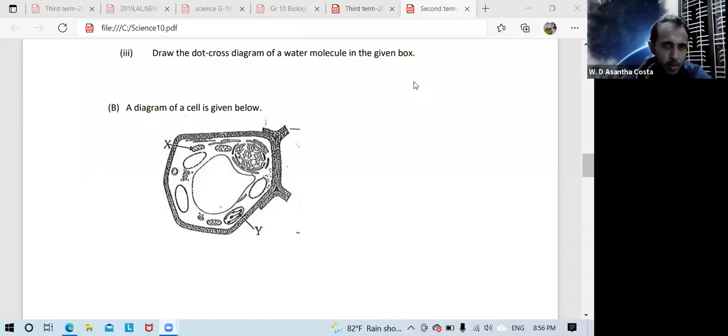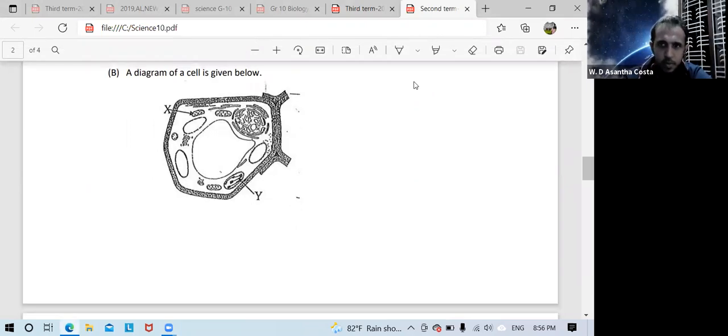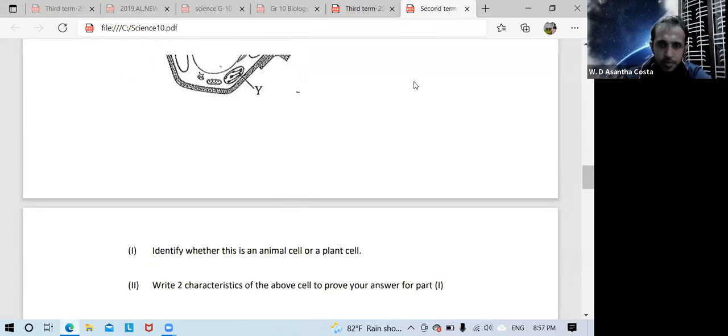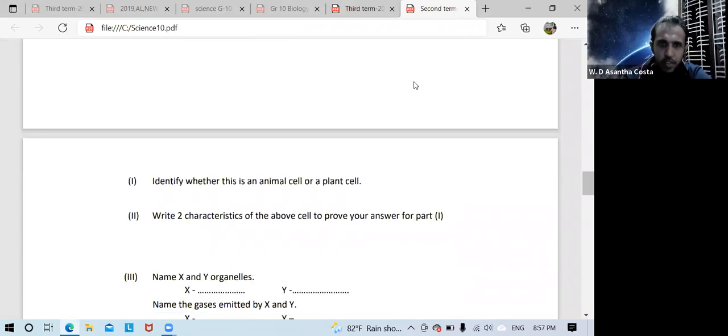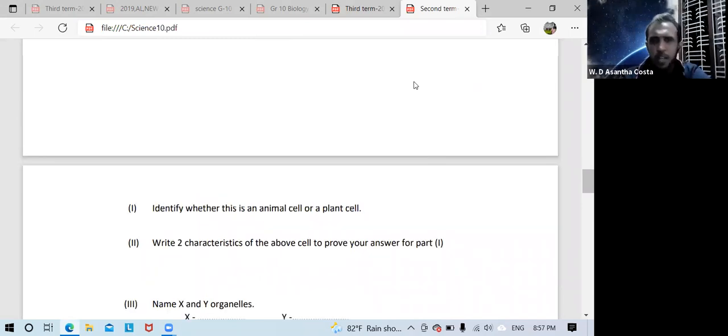Now question number 2, part B. A diagram of a cell is given below. This is the diagram. First question, identify whether this is an animal cell or plant cell.